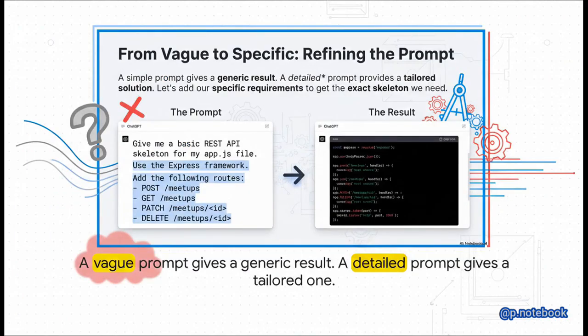Now, this is where it gets really interesting. Look at the difference a good prompt makes. A vague request like, give me a REST API, gets you a generic, pretty unhelpful response. But look at the refined prompt. By telling it we want to use the Express framework and listing the exact routes from our blueprint, we get a clean, tailored, and immediately usable code skeleton. That's the architect at work.